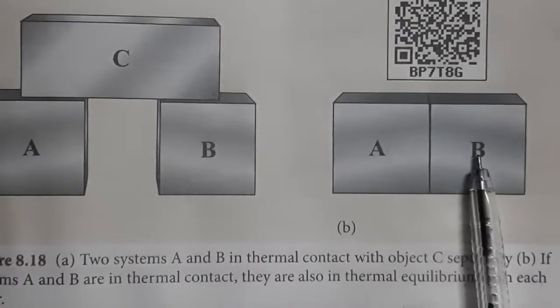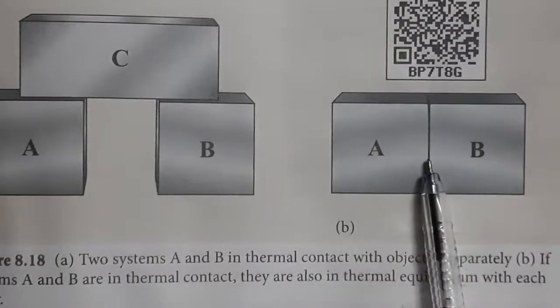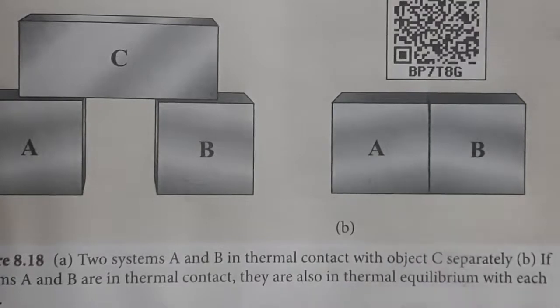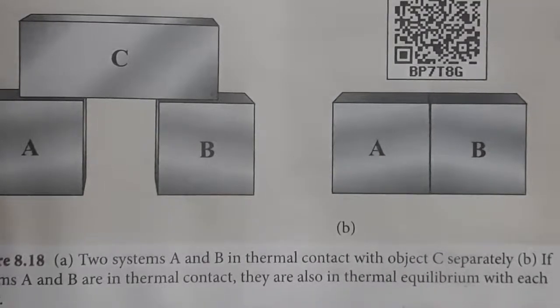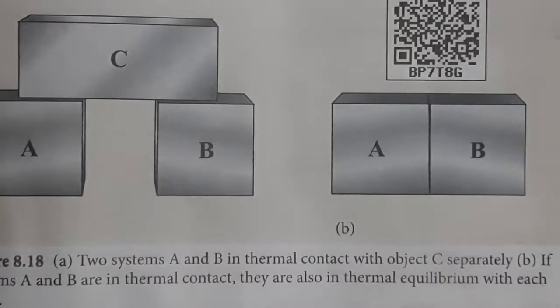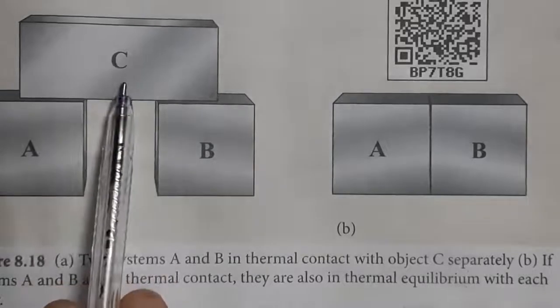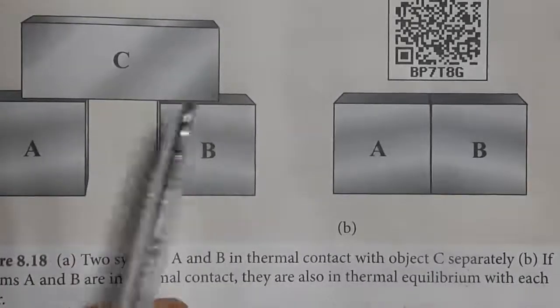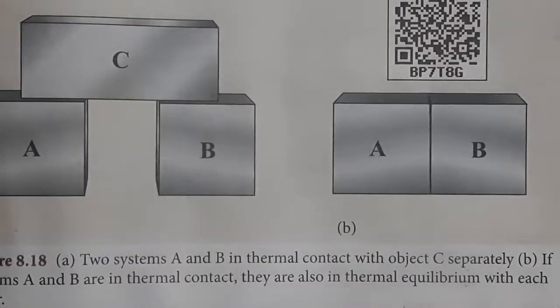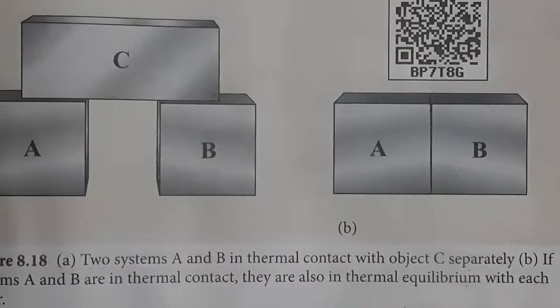Understand? Once the three systems are in thermal equilibrium, there will not be any heat flow between them as they are at the same temperature. In the beginning, A and B are not in contact. A is in thermal contact with C, B is in thermal contact with C. So A is in thermal equilibrium with C and B is in thermal equilibrium with C separately.